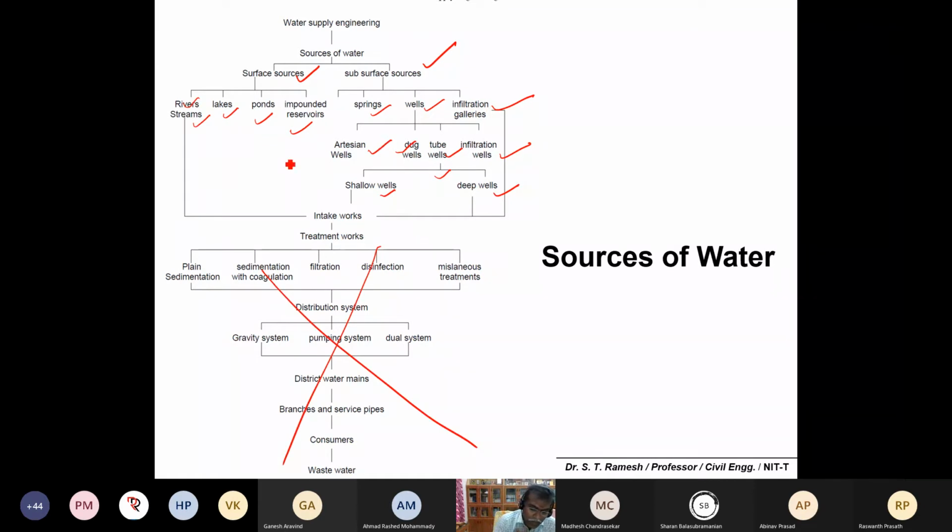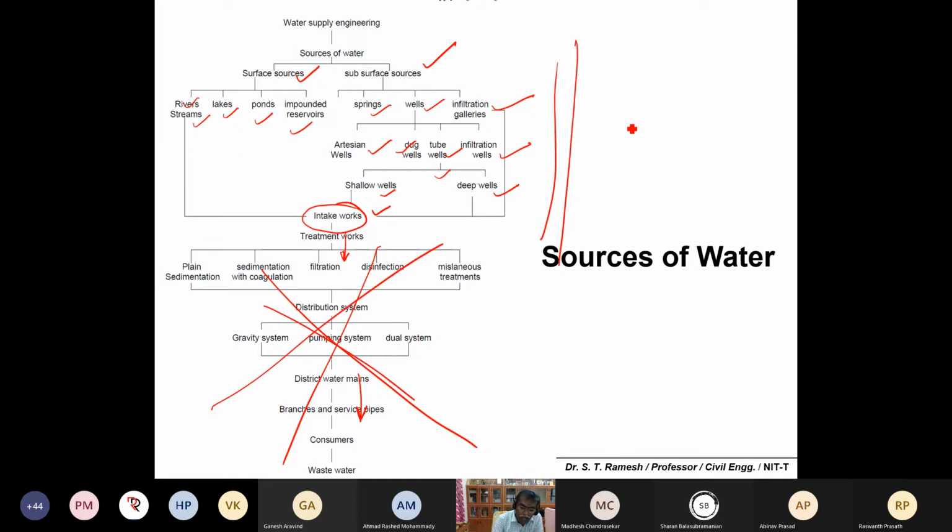Water from surface or subsurface sources can be taken through intake towers. After sources, we'll be discussing how to fetch the water from our sources, in detail with intake towers. From the intake towers, water will be taken through big conduits or pipelines to a treatment plant, treated, and distributed to the consumers. This is not necessary now, but we'll be discussing these in detail.